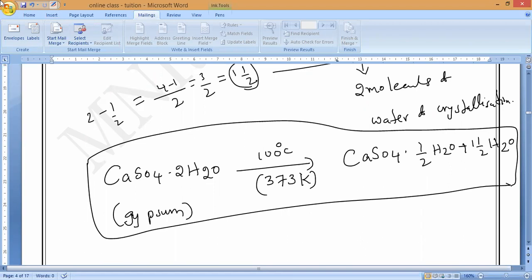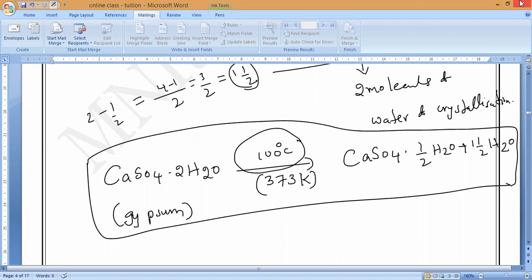Whenever I am heating the gypsum, remember the temperature should not increase more than 100 degrees Celsius, which is equal to 373 Kelvin.